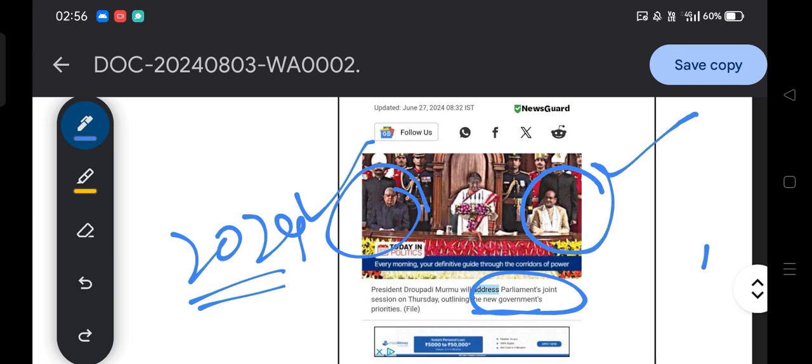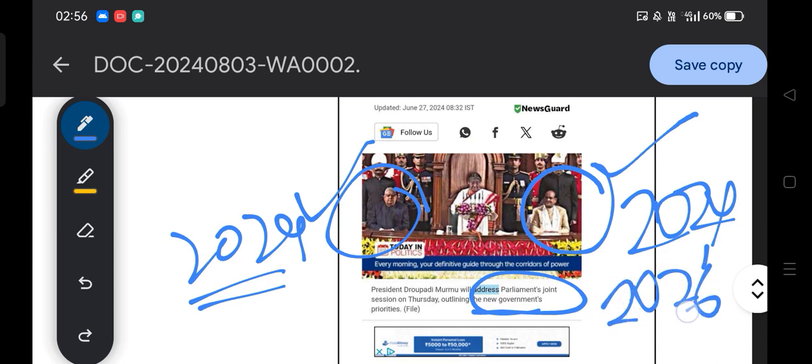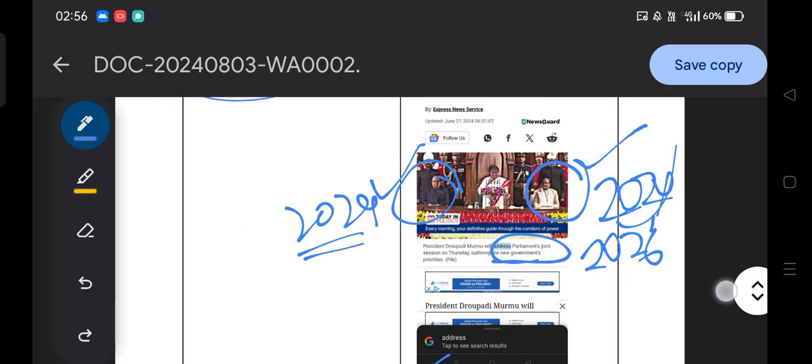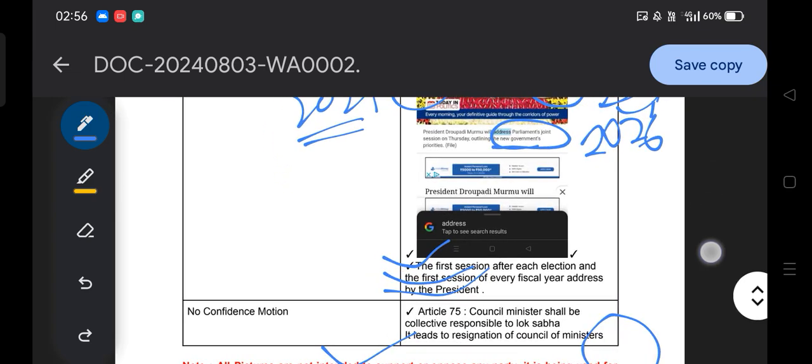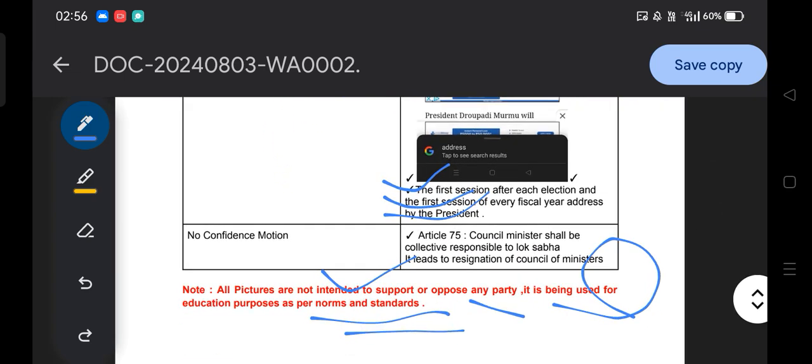Motion of thanks is addressed by whom? The President. When? After each general election and at the start of each fiscal year. For example, for the fiscal year 2024-25, and then 2025-26 the next year, the motion of thanks will be initiated by the President at a joint sitting of the parliament. Then, the last but not the least, the no confidence motion.